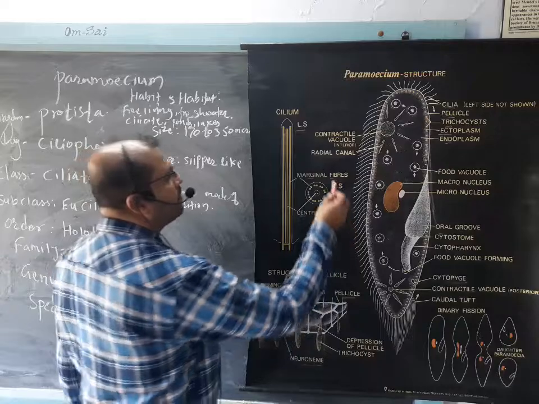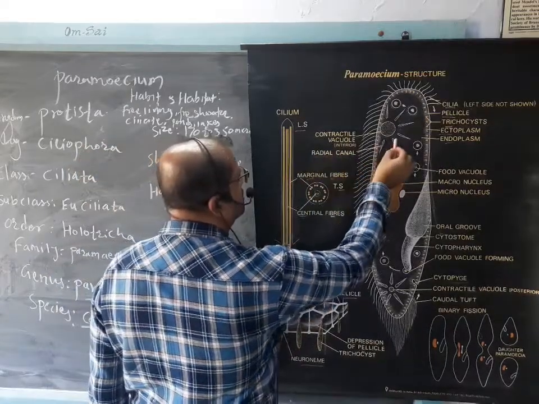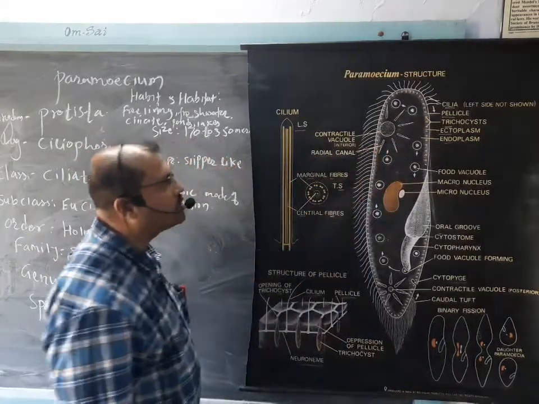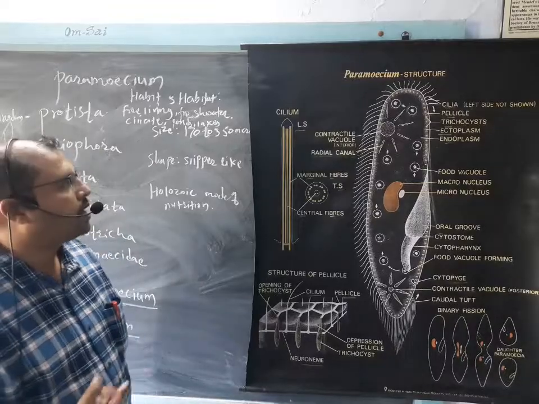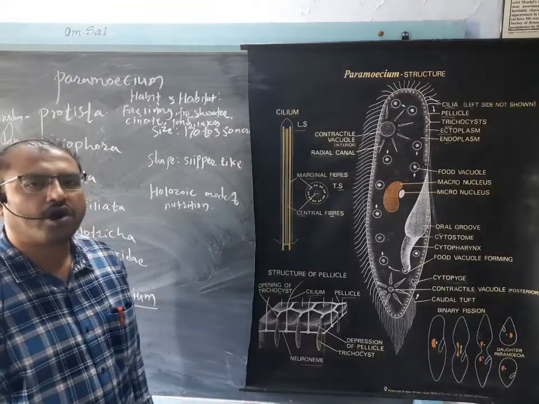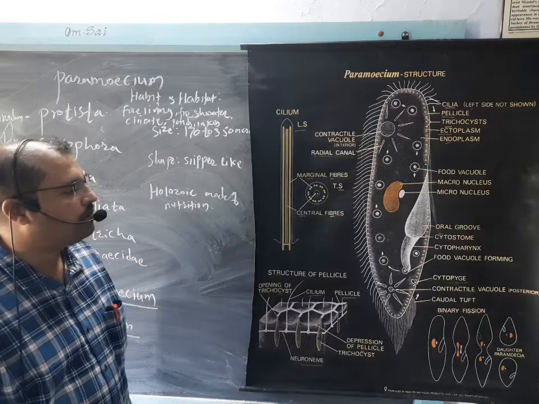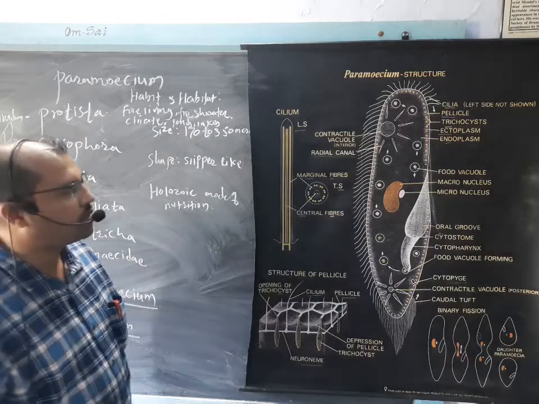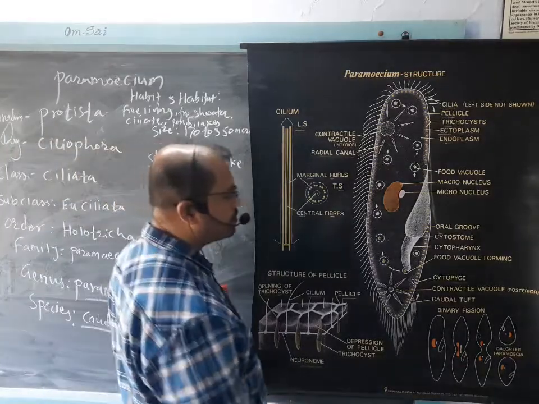It has radial canals, which are the collecting canals that collect the water, and it is ejected out from the contractile vacuole. So these are the two contractile vacuoles present in paramecium.